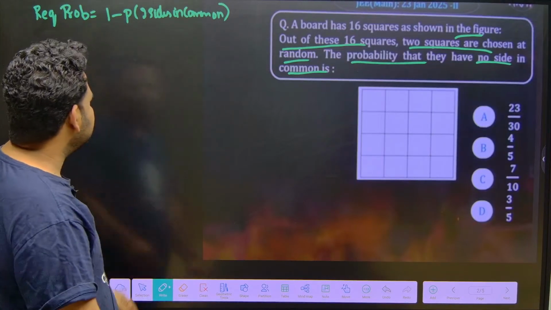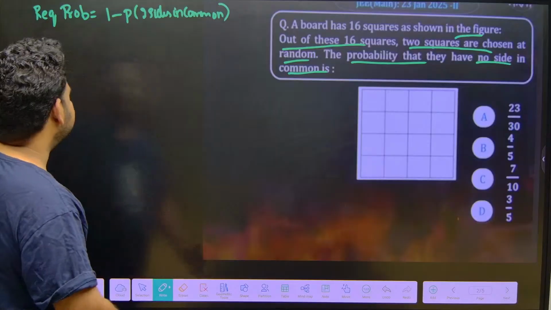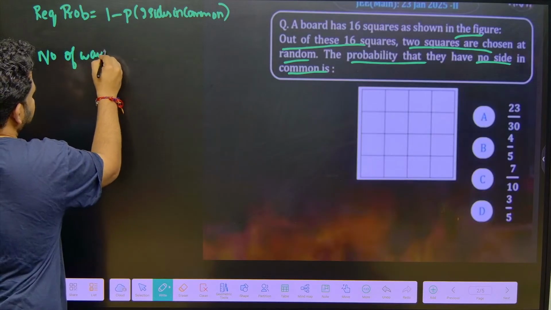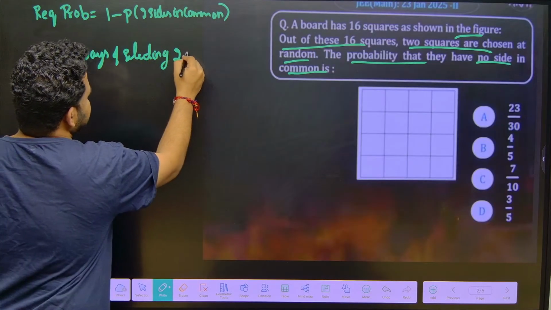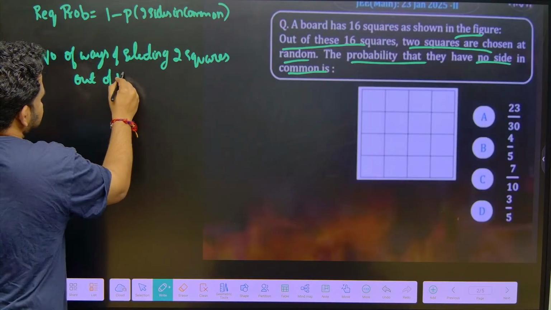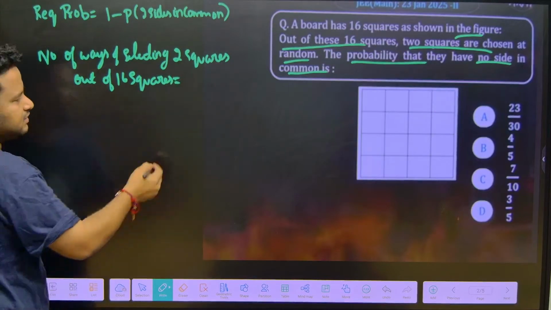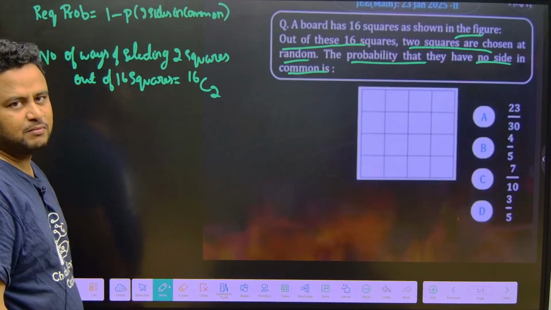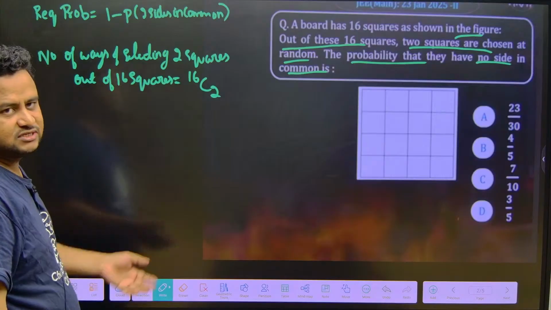So for that, what do we have to do? First of all, total cases: the number of ways of selecting 2 squares out of 16 squares is given by 16C2, correct? This is nothing but the total number of cases.